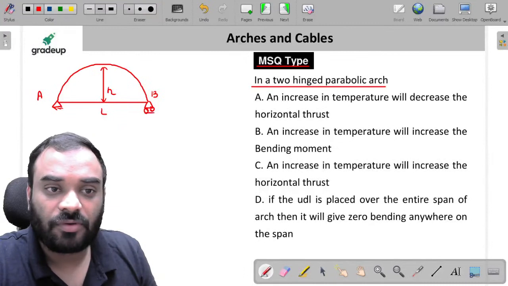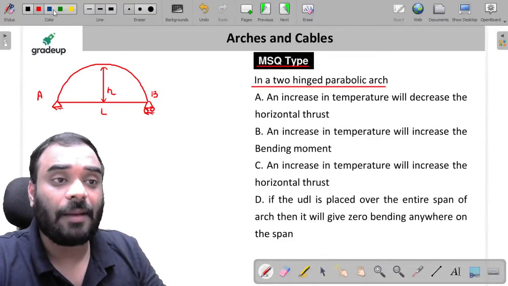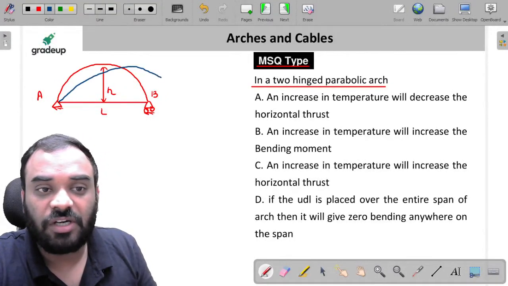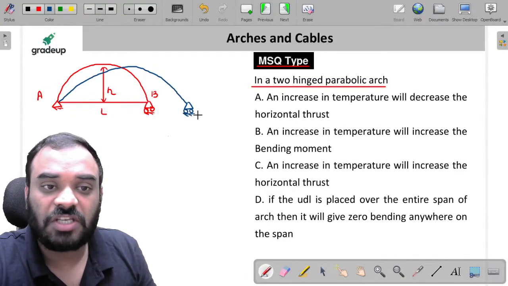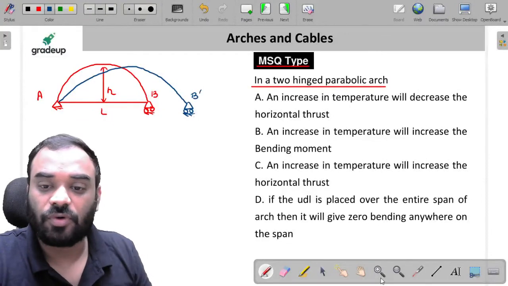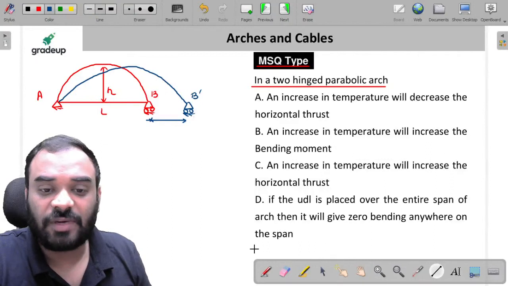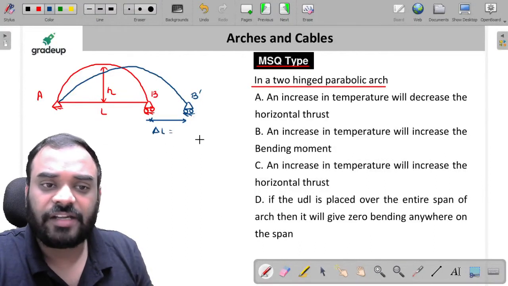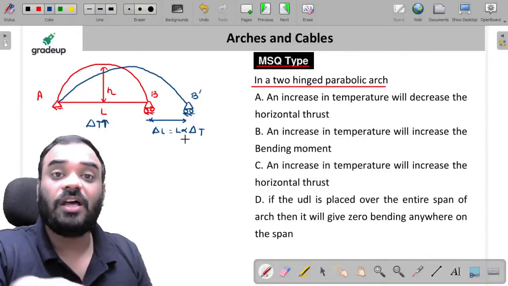Okay, sir. Roller. Now, if you increase the temperature of this particular two-hinge arch, what will happen? It will try to elongate, and it will deflect in this manner. Now, my dear friends, your roller support will achieve a new position, which is our B dash. Now, what is the displacement between B and B dash? It is the change in span length, delta L. And delta L is equal to how much? L alpha delta T, right? If you increase the temperature, it is equal to L alpha delta T.